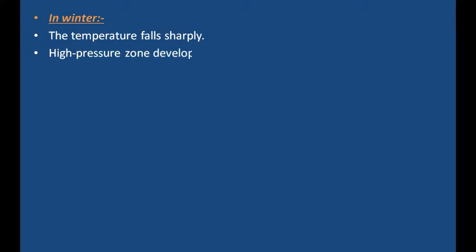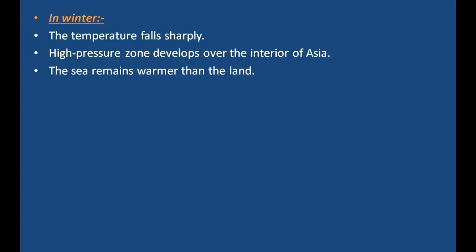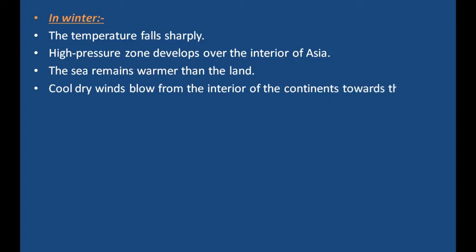In winters, the temperature falls sharply and a high pressure zone develops over the interior of Asia. The sea remains warmer than the land. Cool, dry winds blow from the interior of the continent towards the sea.